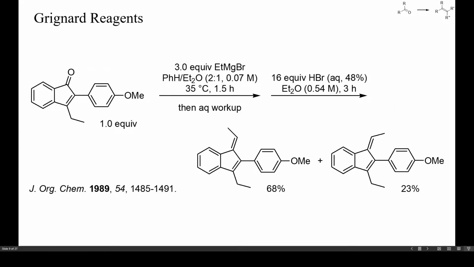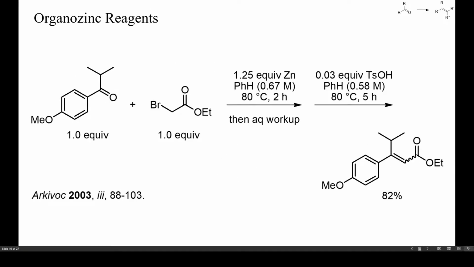Here, for instance, a non-enolizable ketone was converted into a mixture of isomeric olefins just by adding a Grignard reagent followed by treatment of the tertiary alcohol with hydrogen bromide. This strategy probably generates less waste and is less expensive than a classical Wittig reaction. Combinations of a bromoacetate with metallic zinc are a practical reagent for converting ketones into substituted acrylates. Even enolizable ketones can be suitable starting materials, but chloroacetates are usually too unreactive.